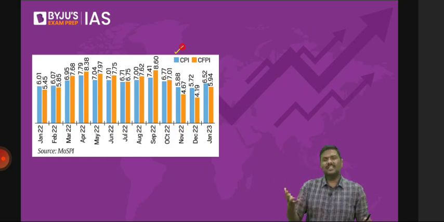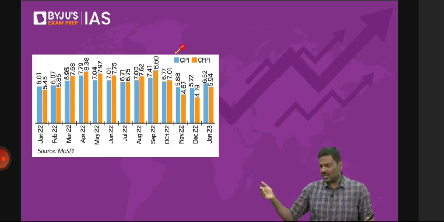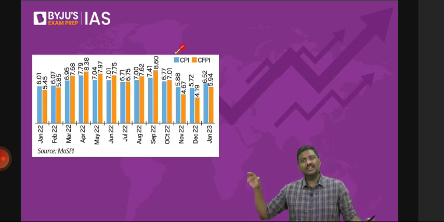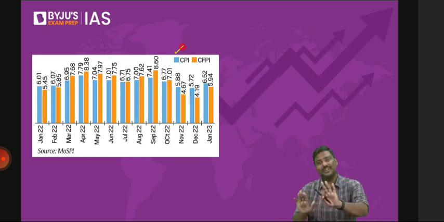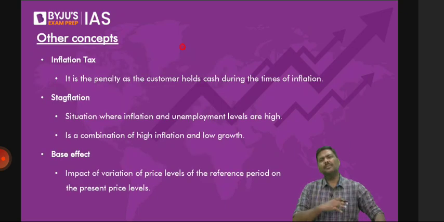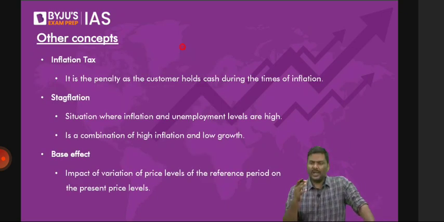After that, CPI. Right now the most important ones for you are CPI combined, CPI rural, and CPI urban. The base for the calculation of all these CPIs, that is CPI combined, rural, urban, is 2012. And I have not discussed base yet. Today we will discuss base here. Please don't worry.